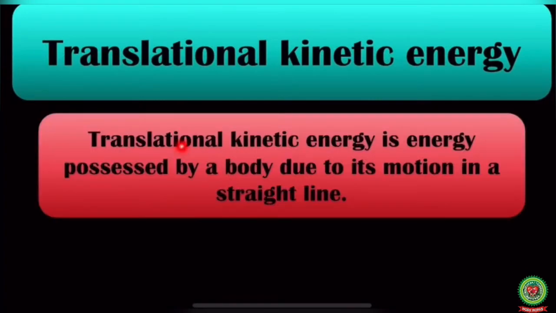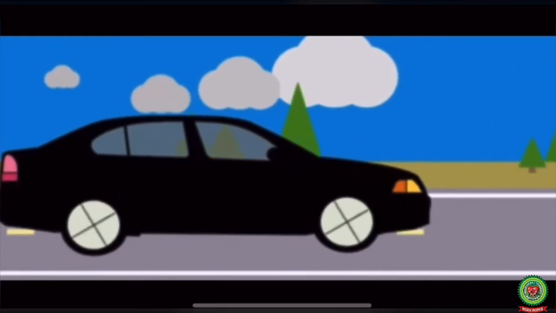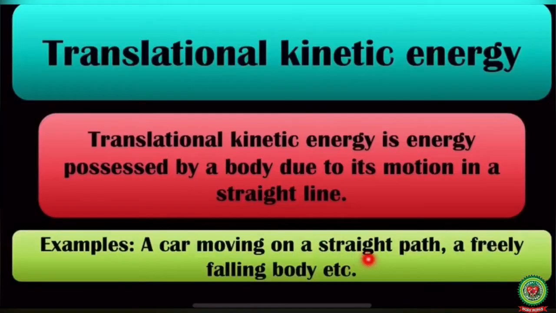Let us discuss about translational kinetic energy. Translational kinetic energy is energy possessed by a body due to its motion in a straight line. For example, a car moving on a straight path, a freely falling body, etc. are the examples of translational kinetic energy.